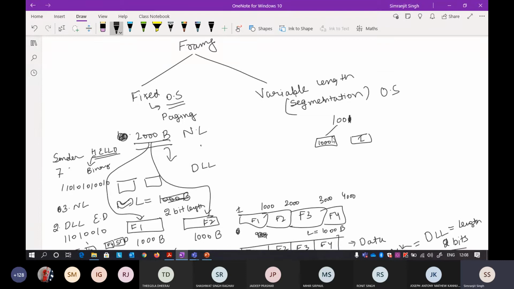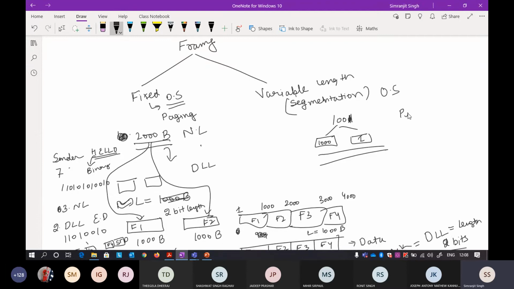So variable length means there is no fixed length that we have to give to every packet. The solution is very simple, and it avoids the dummy bits, avoids the padding problem, and avoids the resources being wasted.